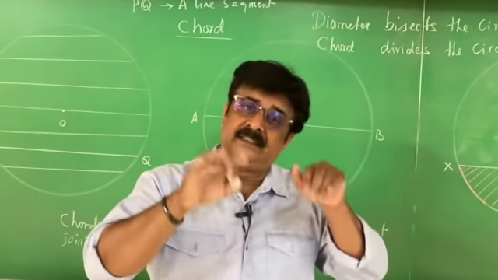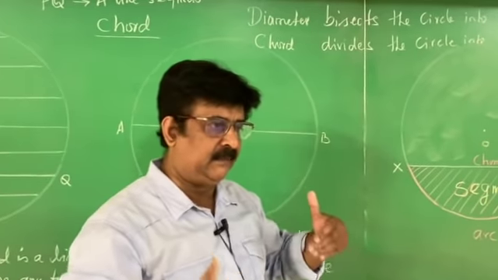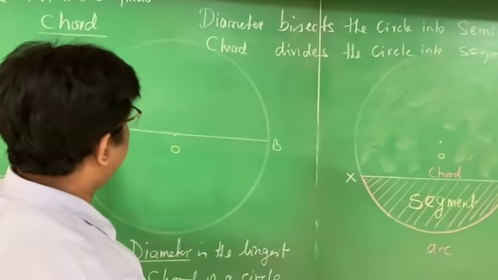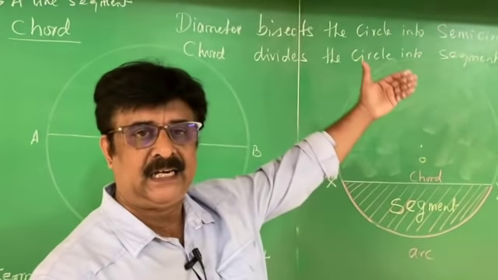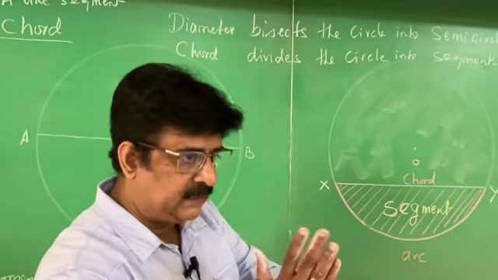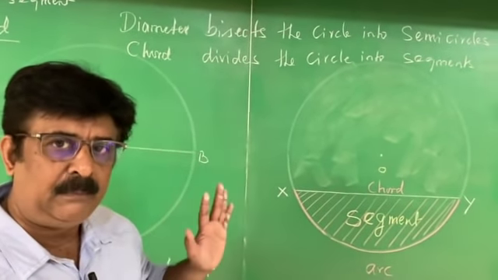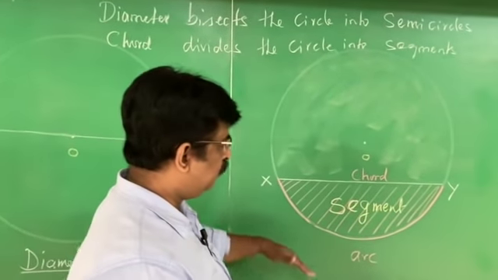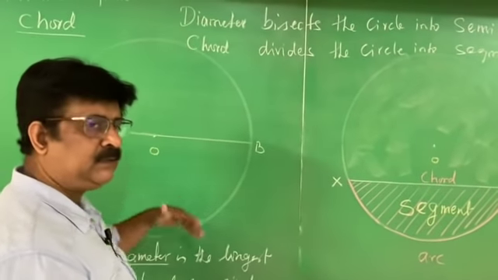Chord divides the circle into segments. If you can remember, you can write them as minor segment and major segment. Whereas diameter bisects the circle into semicircles. So bisection means two equal parts. Division means it is not two equal parts. Therefore, a chord divides the circle into segments, and a diameter bisects the circle into semicircles.